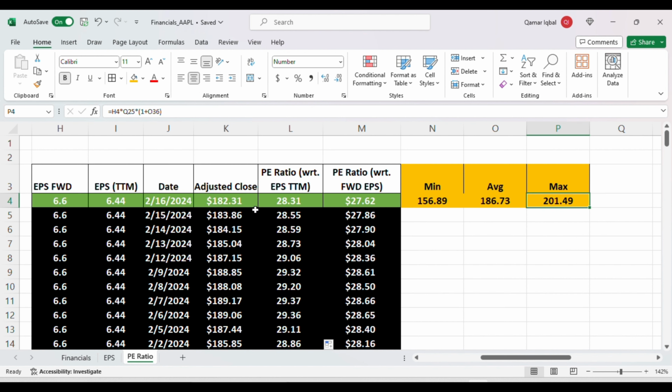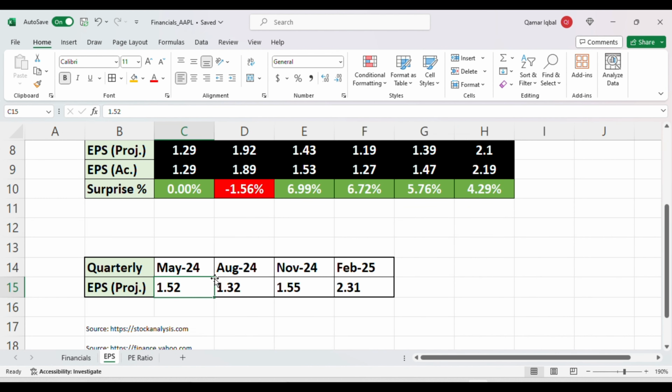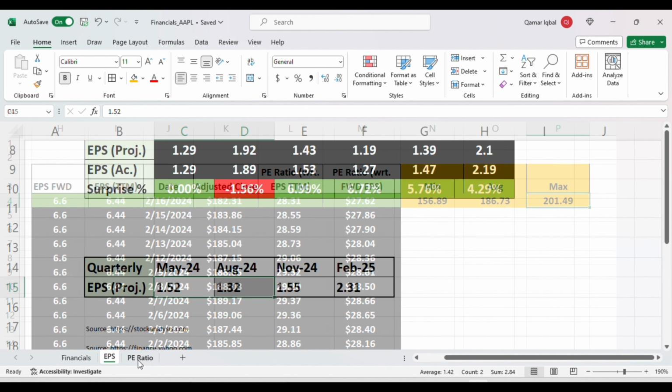So right now Apple is at 182.31 on Friday close, a little lower than the average. That tells that Apple stock may be undervalued at this point, right? So maybe a good buying opportunity for you guys. But if you want to wait further, that's also fine. This tells that there is some room and potential for Apple stock to go higher in the future. But there is one caveat here. You see, the EPS projected for the next quarter and the following quarter is down. So Apple can be under pressure in this quarter as well. So need to be cautious.